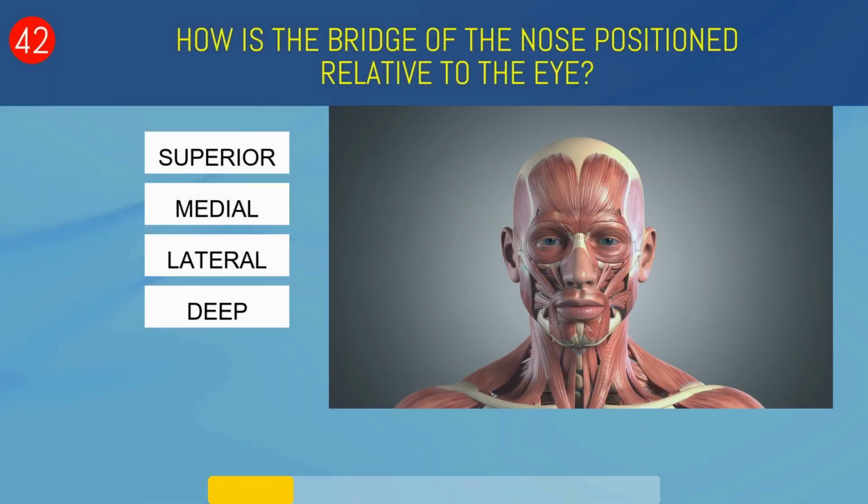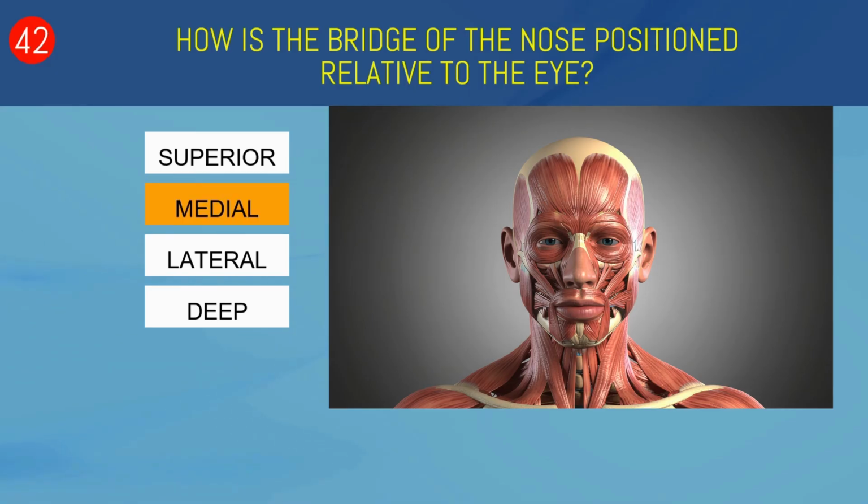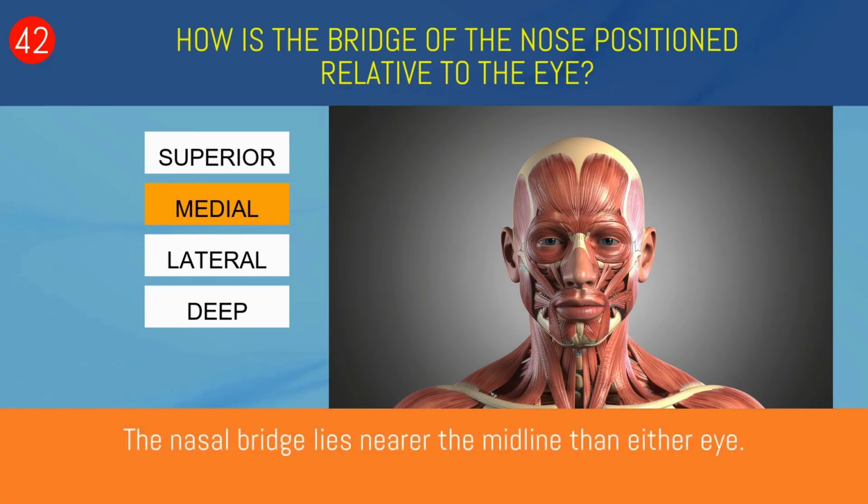How is the bridge of the nose positioned relative to the eye? Superior, medial, lateral, or deep? Medial. The nasal bridge lies nearer the midline than either eye.